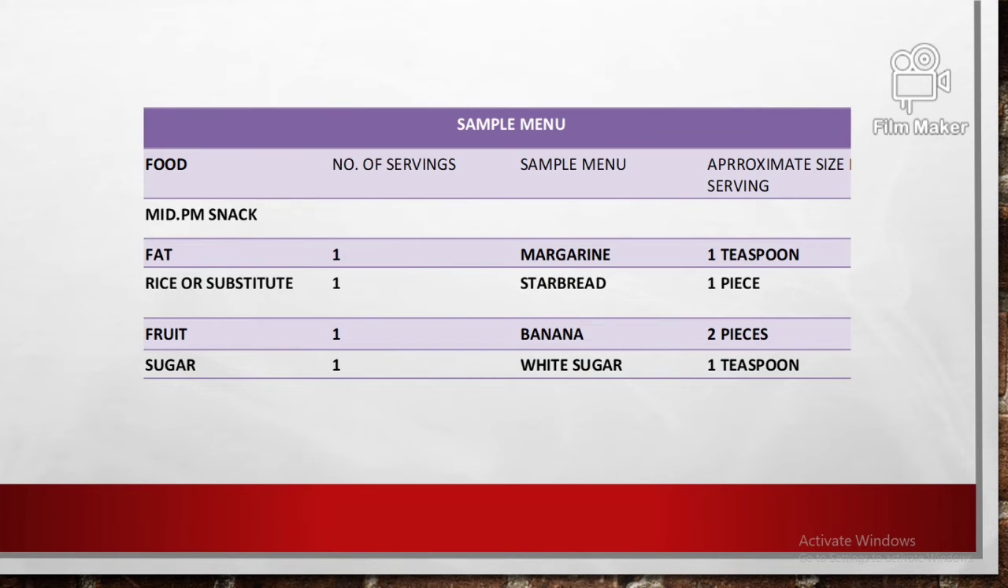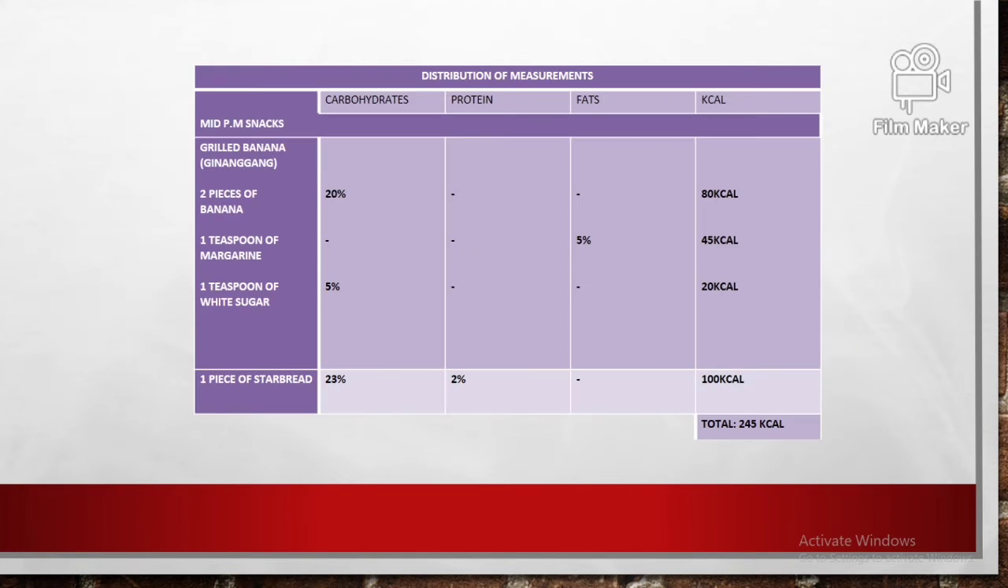Now, for the sample menu of his mid-PM snack, it will be 1 teaspoon of margarine, 1 piece of star bread, 2 pieces of banana for the fruit, and he will also be using 1 teaspoon of white sugar. For the distribution of measurements for his mid-PM snack, the menu will be grilled banana.